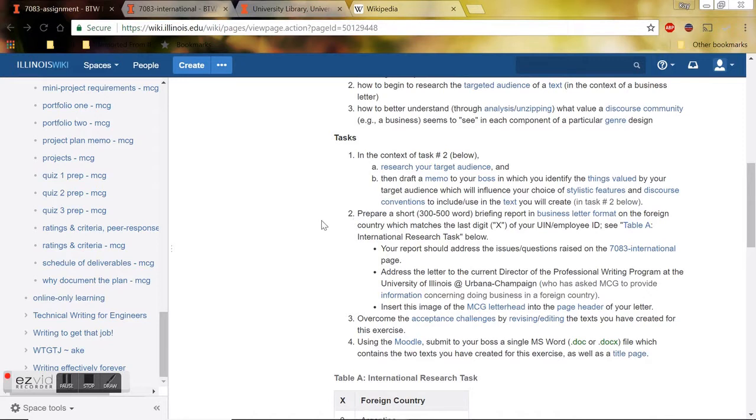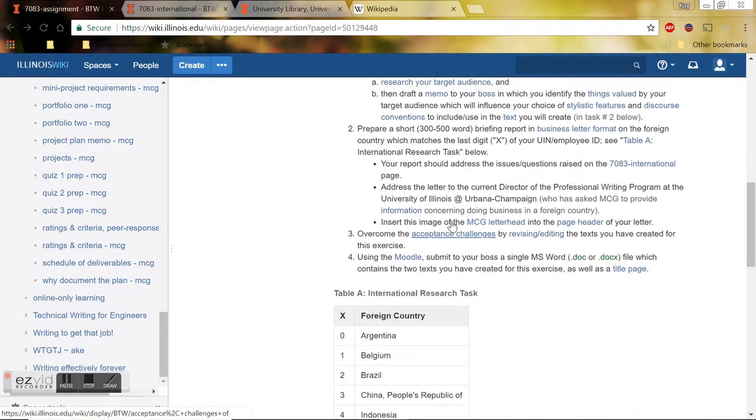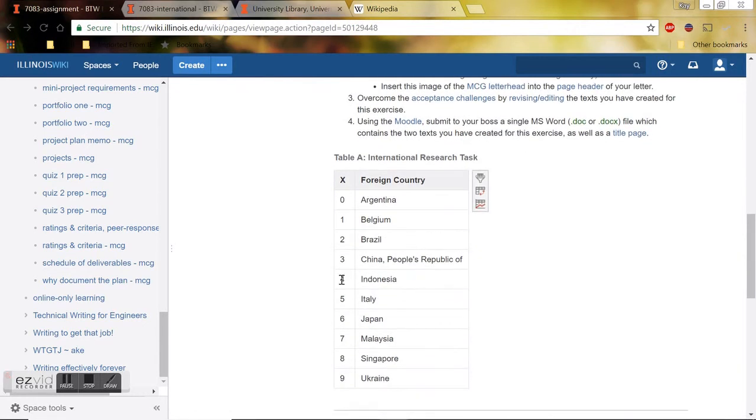So first thing you need to do is identify what country you're going to be writing this report on. To do that, you will need to access your university identification number, so your UIN, and you only need to look at the last number of your UIN. And that will coordinate to a country down here in Table A. You just scroll down. So the last number of my UIN is 4. And so I would be doing a report on Indonesia.